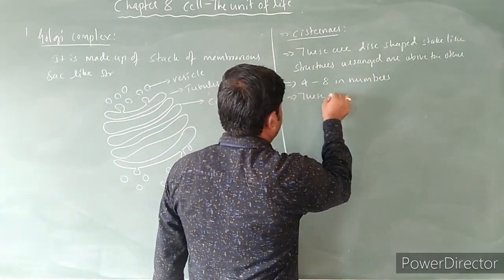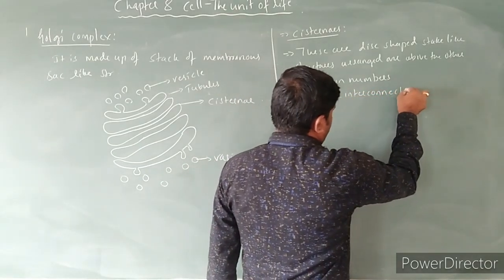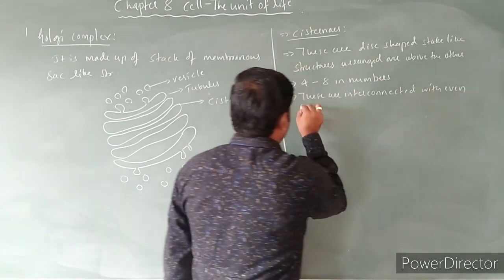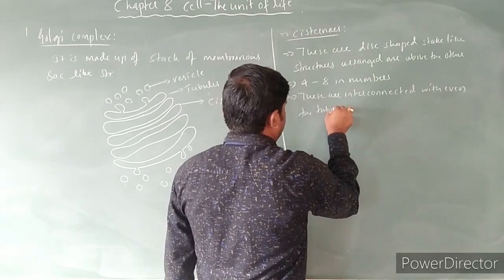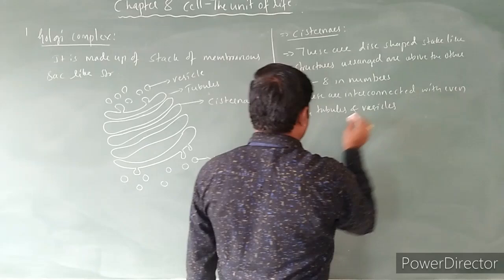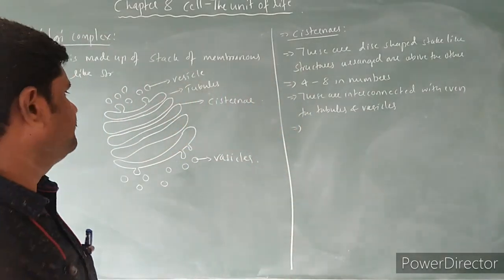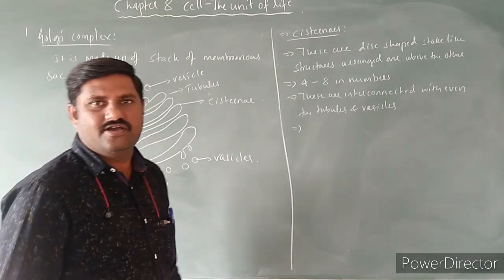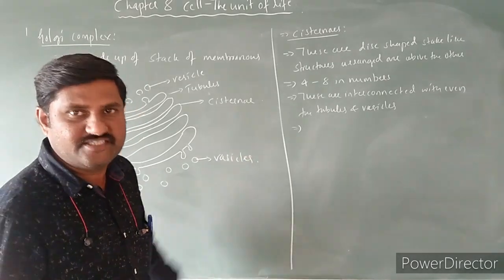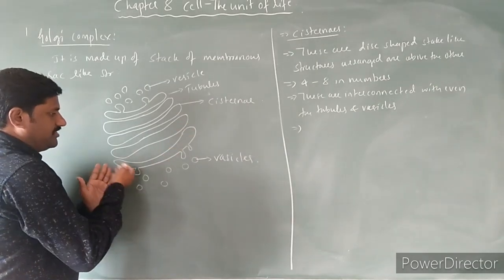So these are interconnected with even the tubules as well as vesicles. They are interconnected with the tubules as well as vesicles over here. And such kind of tubular structure, that is cisternae, has two faces over here. See here, this is the dome-shaped structure.